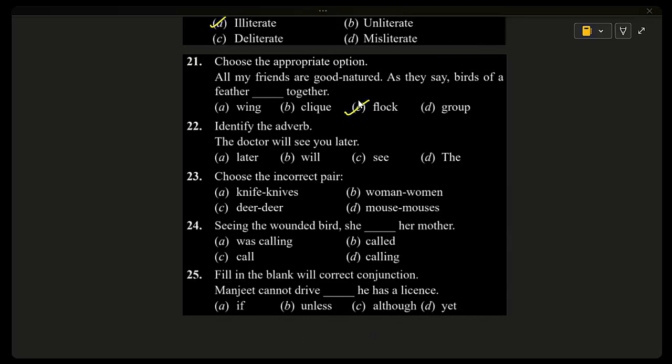This is actually a proverb. Birds of a feather flock together. It means people with similar nature stay together. So flock is the correct word here. Other options, wing, click, group, do not fit the proverb. So it is a proverb.